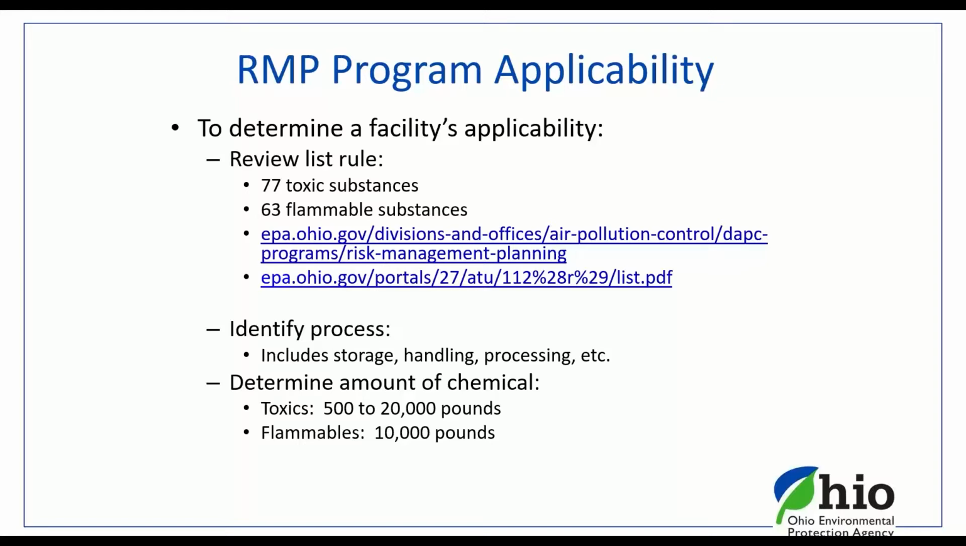In other words, if you have an RMP chemical and you have it on site, it's going to be in a process. And then you have to look at the amount that you have. Because the amount for those 77 toxic substances can differ from one toxic to another, anywhere from 500 pounds to 20,000 pounds. For flammables, it's all 10,000 pounds or more.